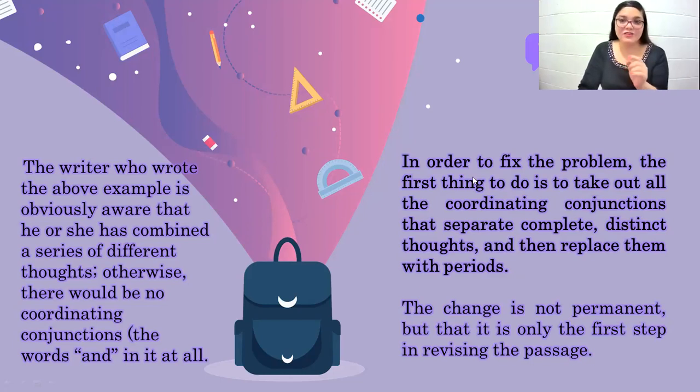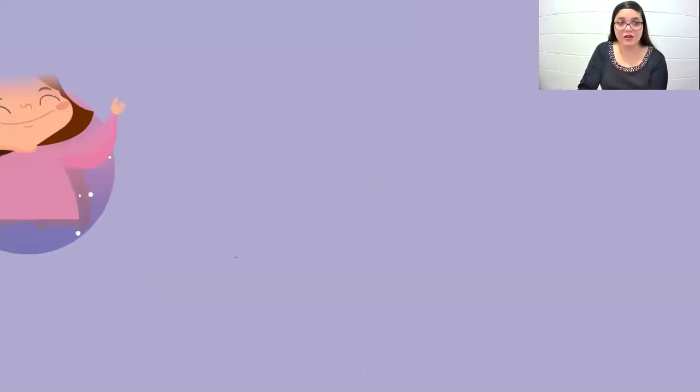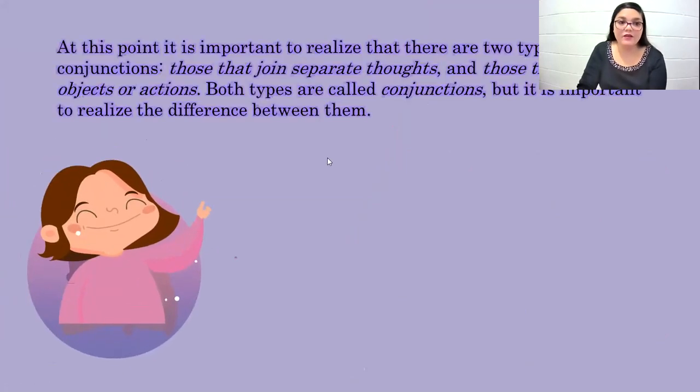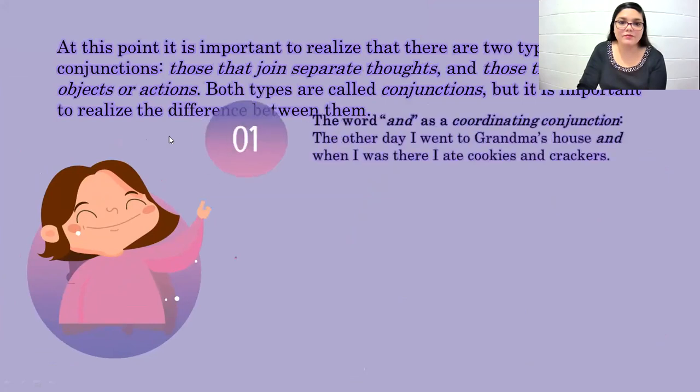This change that I'm proposing here is just to take all the coordinating conjunctions, then replace all these spaces with periods, but keep in mind that the change is not permanent, that it is only the first step in order to revise the paragraph. Revise because you need to rewrite it eventually, if you feel there is too much to be fixed. You see here, for example,